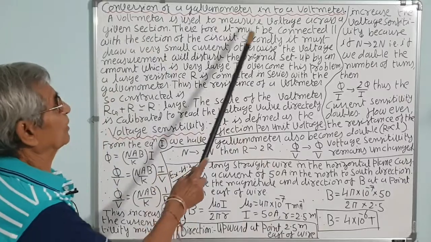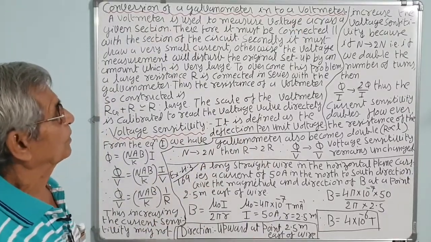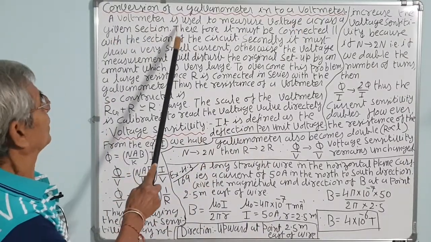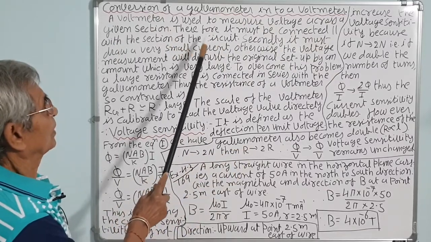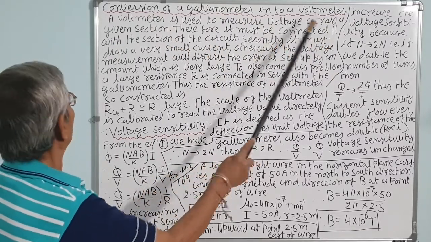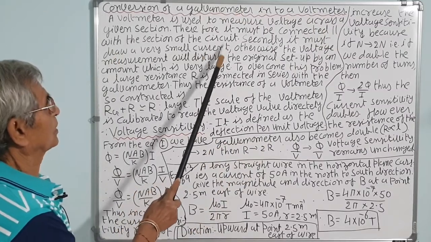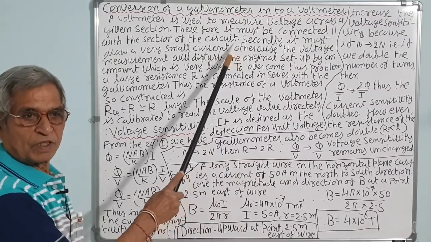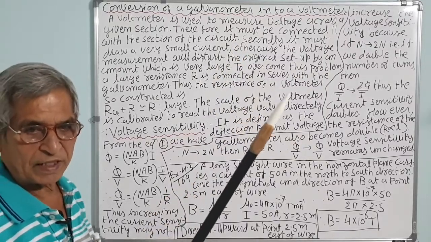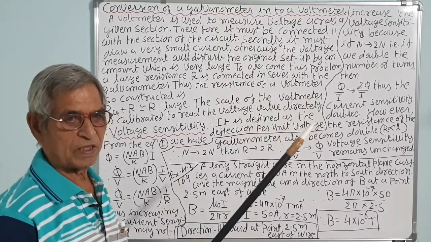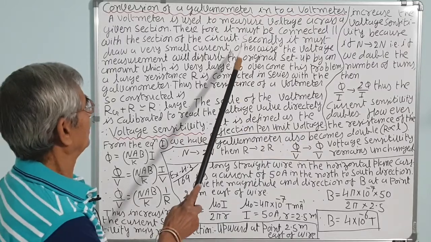Next, the conversion of a galvanometer into a voltmeter. A voltmeter is used to measure the voltage across a given section. Therefore, it must be connected in parallel with the section of the circuit across which the potential difference is to be measured. Ammeter, remember, is connected in series, whereas voltmeter is connected in parallel.